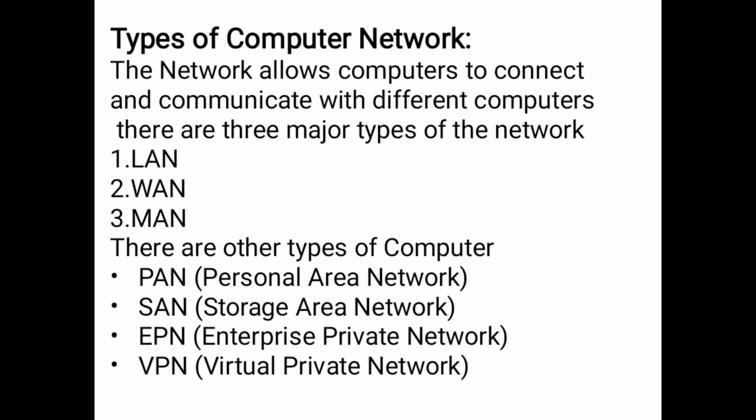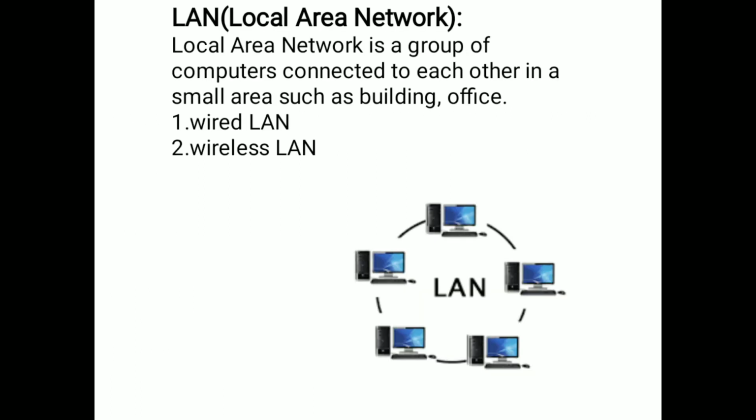Now we will see the major types of networks: LAN, WAN, MAN. LAN is local area network. Local area network means a group of computers connected to each other in a small area, such as a building, office, or school.